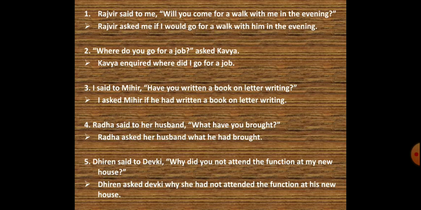So instead of said, we use asked, and we are supposed to remove the inverted commas. We are supposed to change that. Fifth sentence is, Dhiren said to Devki, "Why did you not attend the function at my new house?" So the indirect narration would be, Dhiren asked Devki why she had not attended the function at his new house.